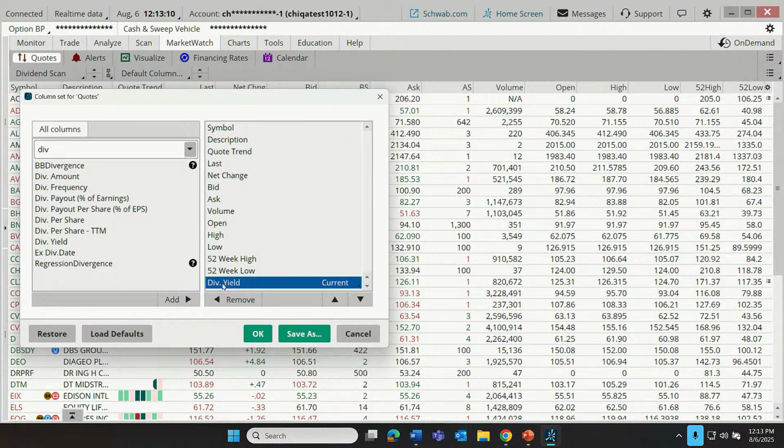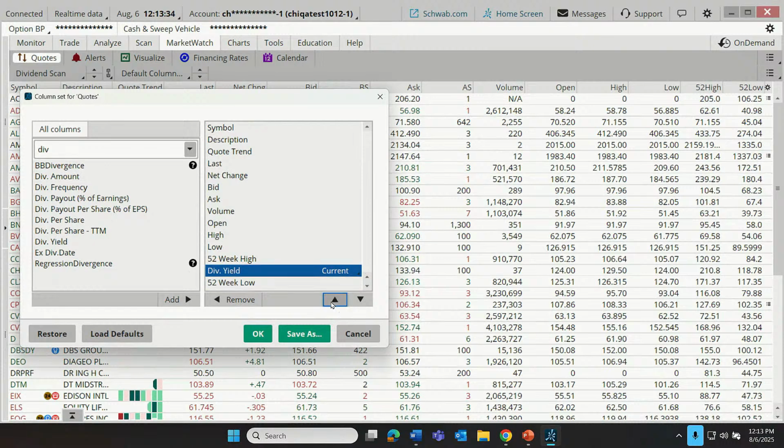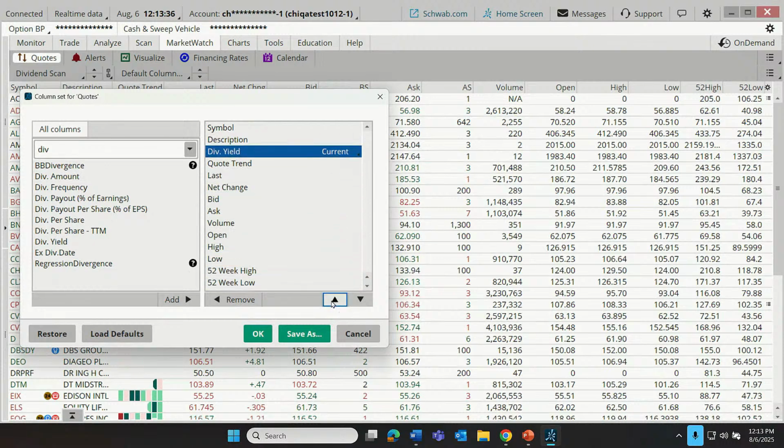Let's add that as a column. And then, see, this is down here at the bottom. If we left it there, it would put this over to the right of the 52-week low column. That would be all the way over here. But let's suppose we want symbol, then description, then dividend yield. A couple of ways we can do that. We can click and just drag it up there and drop it there. Or, back down here again, let's drag it back down. We can highlight it and then just click the up arrow until we like where we have that positioned. But once we've rearranged that set of columns as we like, we can click OK.